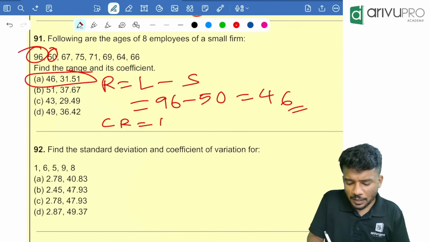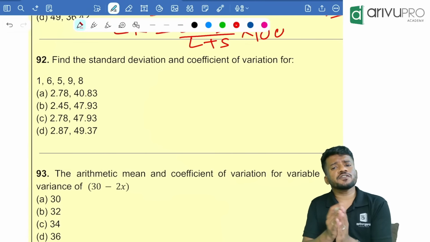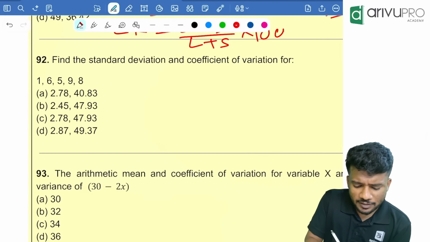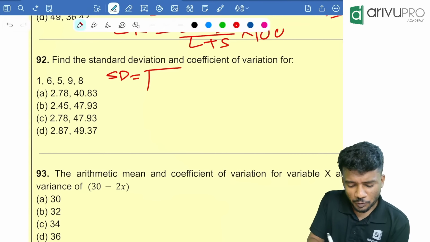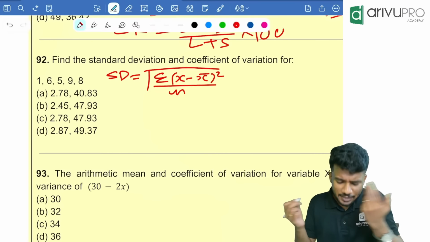Now coming to find the standard deviation and coefficient of variation. People, what is the formula for standard deviation? Standard deviation is equal to root of sigma x minus x bar the whole square divided by n. Either you can find it using this method, or we have another formula also. That also I'll show you in the coming questions. That time I will use it.